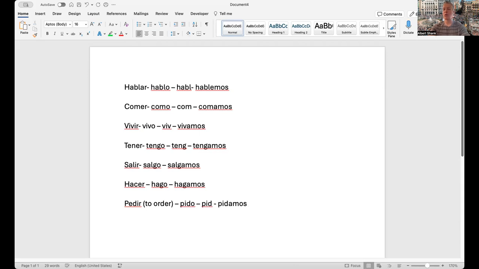So for most verbs in Spanish, all you need to know is the yo form, then you drop the O, and then you add the ending that goes with the verb. So this is the structure. Yo form, drop the O. For AR verbs, add EMOS. For ER and IR verbs, add AMOS.